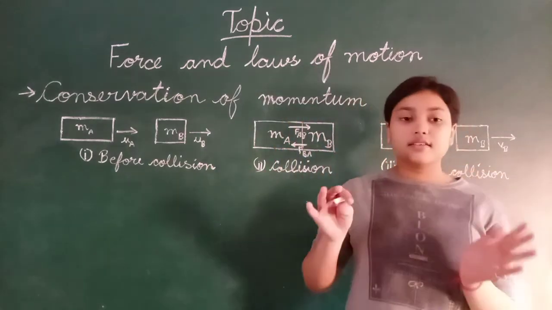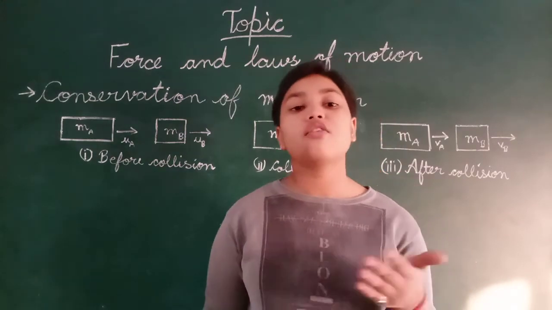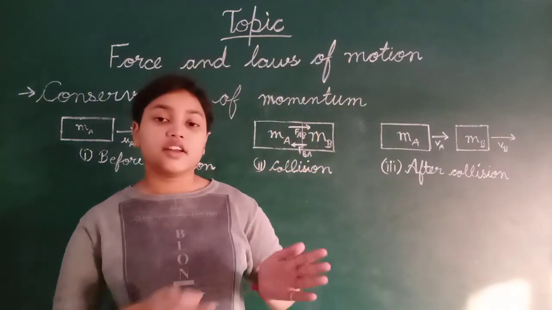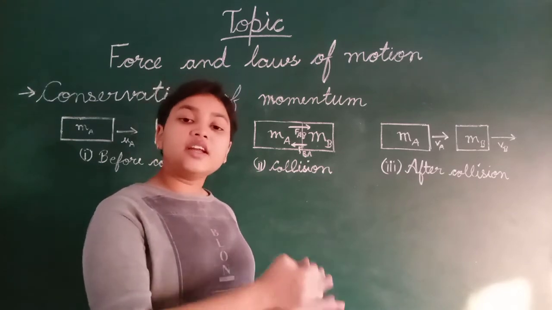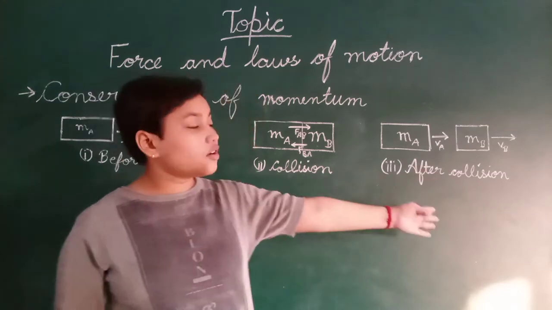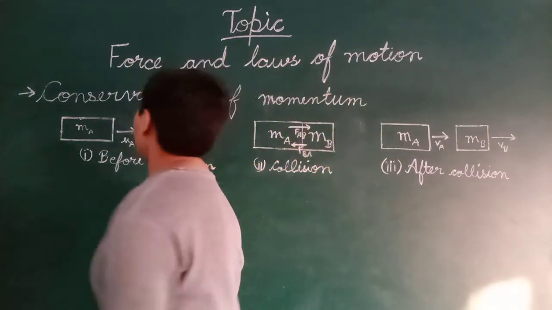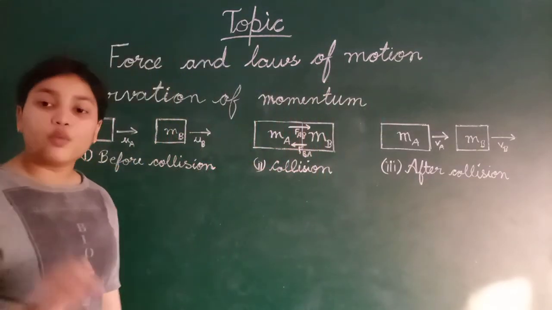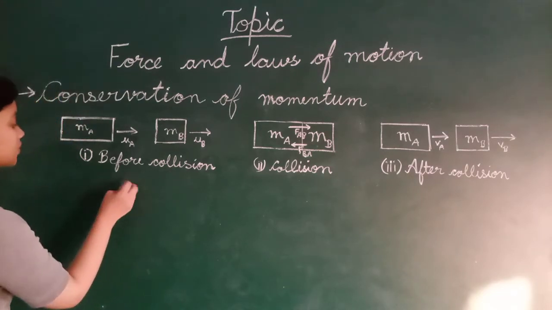So let's discuss the formula of how the conservation of momentum remains the same. Conservation of momentum: the total momentum before collision and after collision remains constant. So what is the formula for momentum? Momentum is equal to m into v.